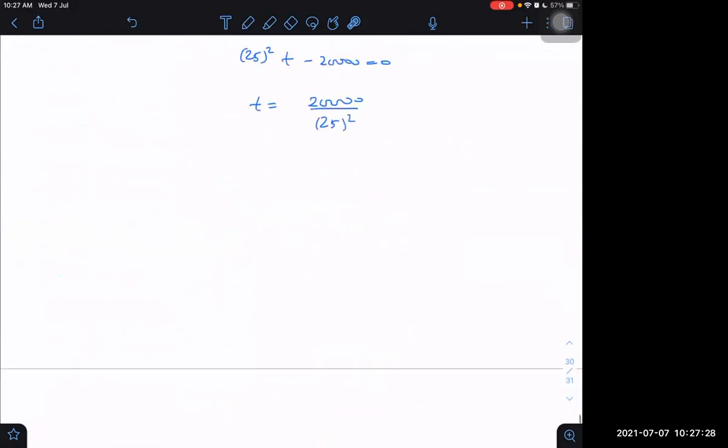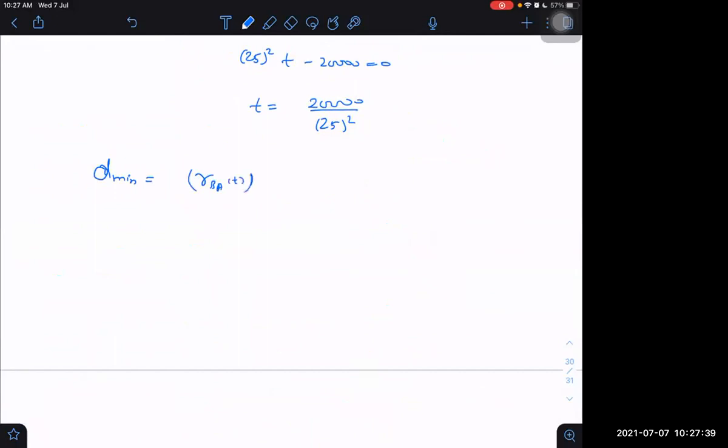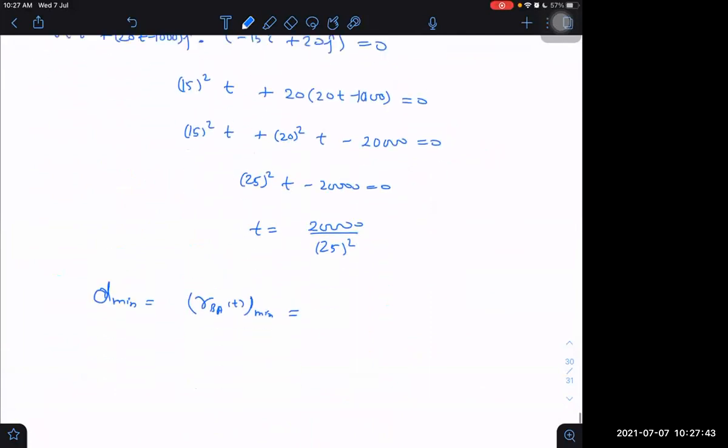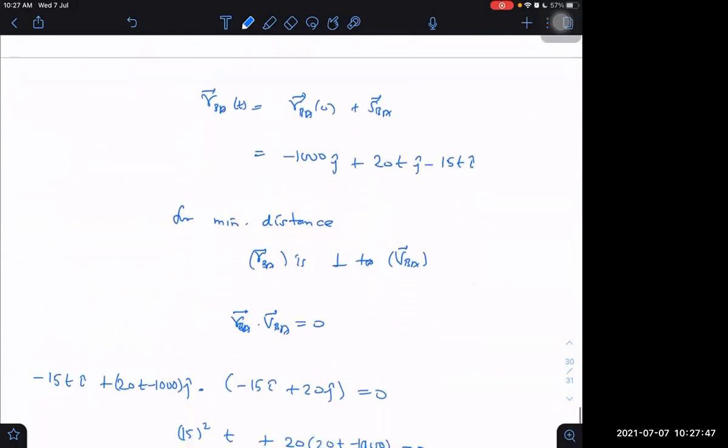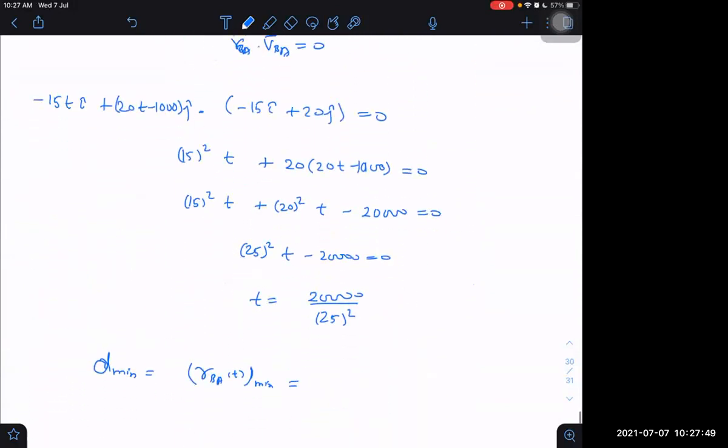So I can say D minimum is equal to RBA minimum, which is, what is it? T is 32. You solved it already?